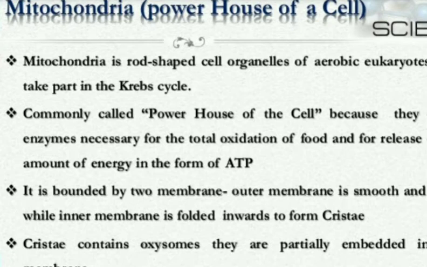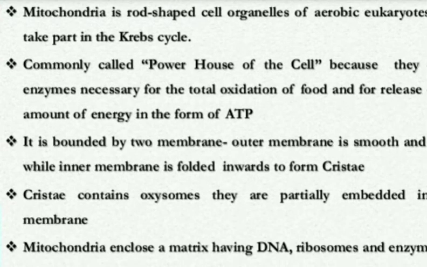It is bounded by two membranes. The first one is the outer membrane, which is smooth and porous, meaning containing small holes. The inner membrane is folded and forms cristae. Cristae means folds one over another, also called cisternae. Okay, and you can see the cristae also contain oxysomes. They are embedded inside the inner membrane.